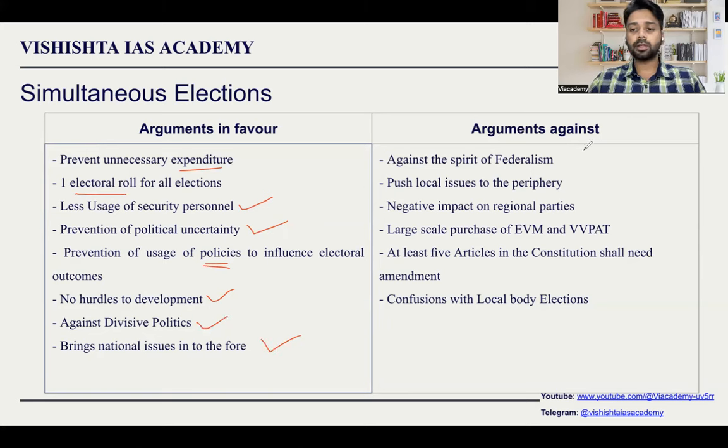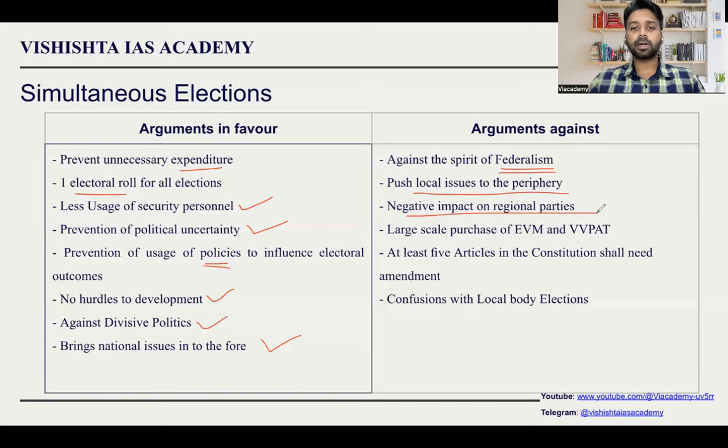Nationally important issues will be taken care of. What are the arguments against it? It is against federalism because, as we already discussed, the central and national issues will be given importance, and state issues will not. So it is against federalism. It pushes the local issues completely back into the periphery.